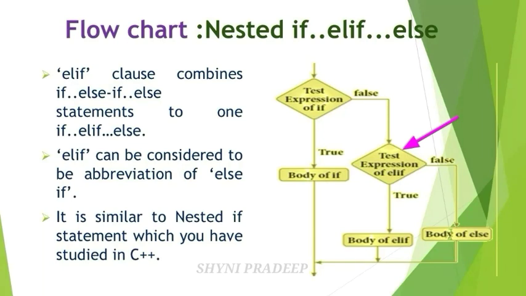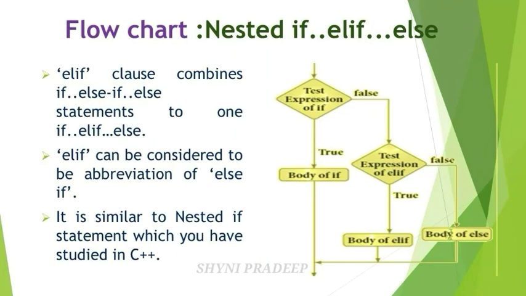If this condition is true, then execute block 2 statements. If this condition is also false, execute block 3 statements, or block n statements, which means you execute the else part here. After that, stop the program. The if elif else statement is similar to the nested if statement which you have studied in C++.